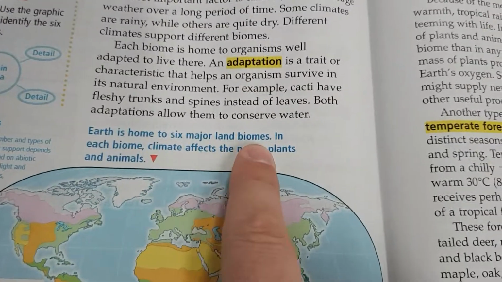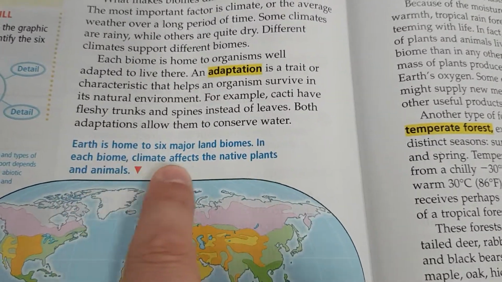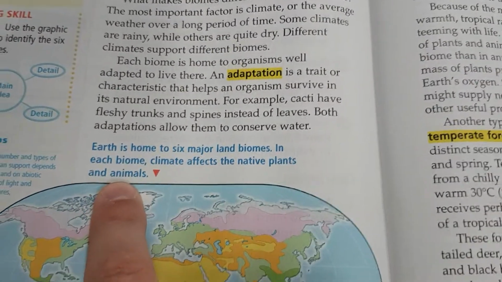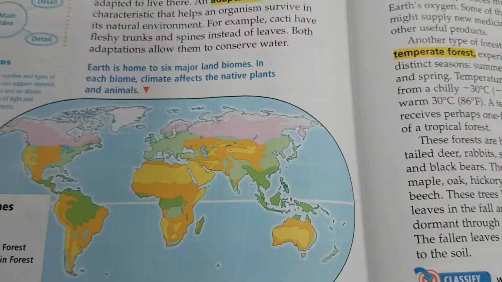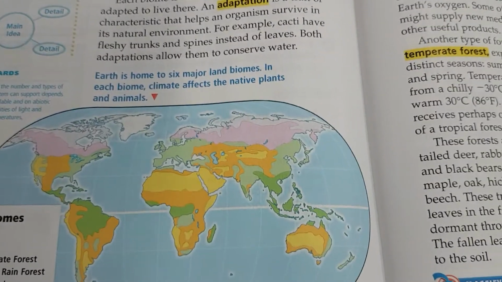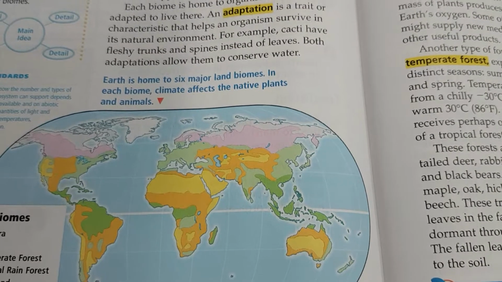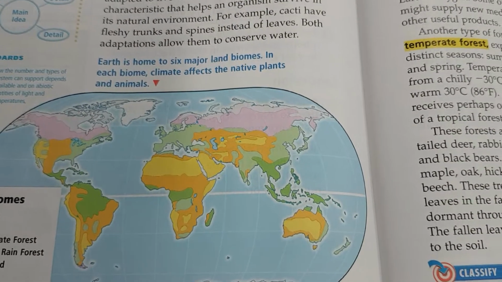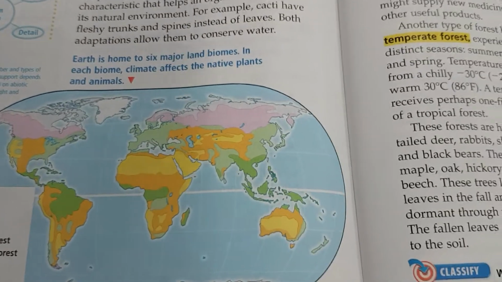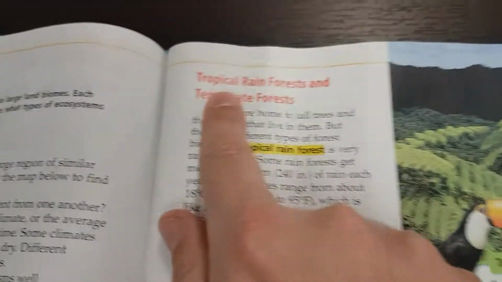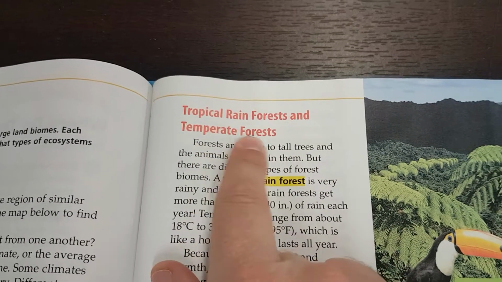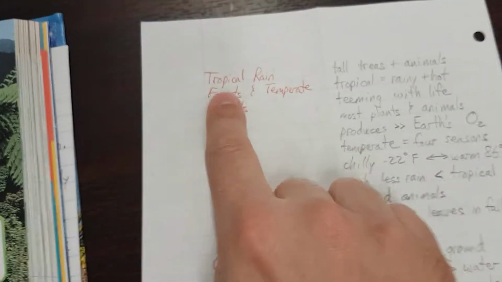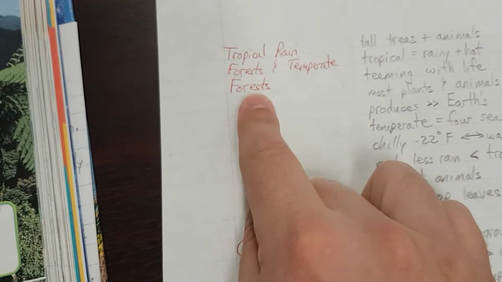Earth is home to 6 major land biomes. In each biome, climate affects the native plants and animals. Okay, remember that climate is mostly precipitation and temperature, so depending on how much water you have, and depending on what the temperatures are, affects what kind of animals you have and what kind of plants you have. Makes sense. Next section, tropical rainforests and temperate forests.